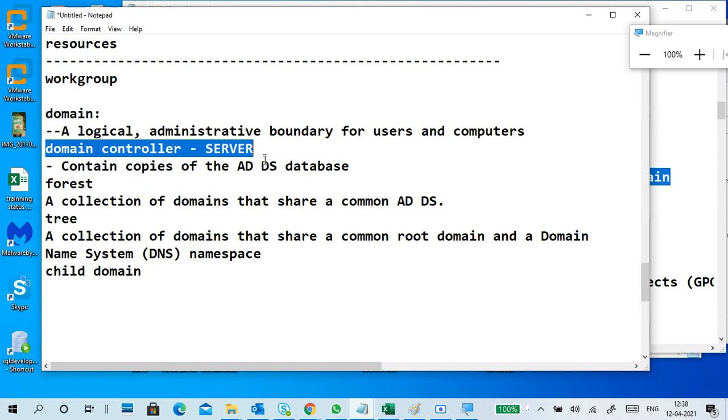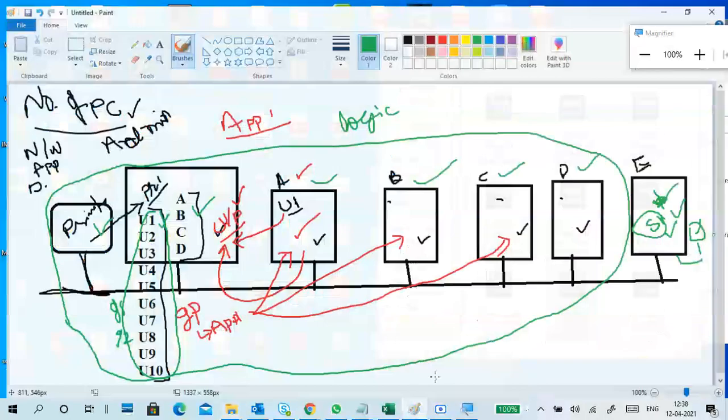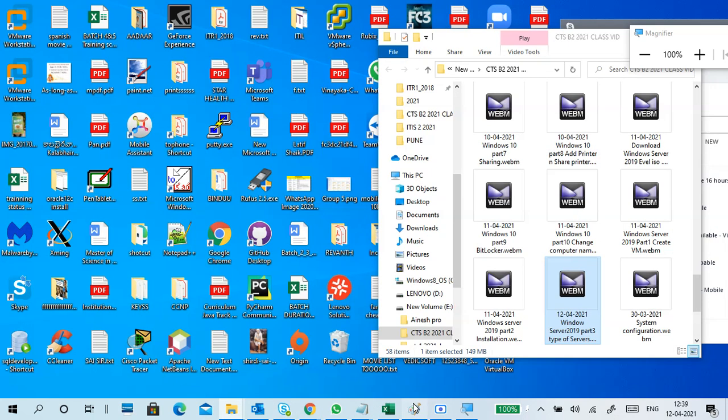What is a domain controller? A domain controller is nothing but a server. It is a physical machine. A domain is a logical administrative boundary, while the domain controller is a server, a physical machine, which stores the database of users, groups, computers, resources, and services. This is where the actual data is stored. That is called a domain controller.